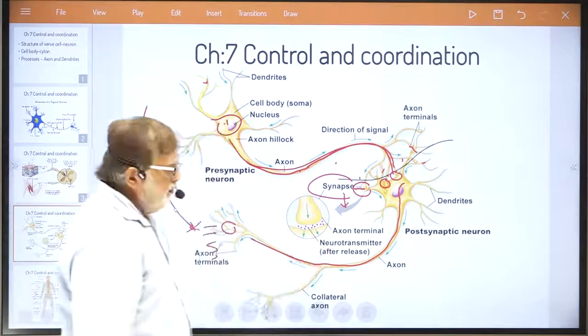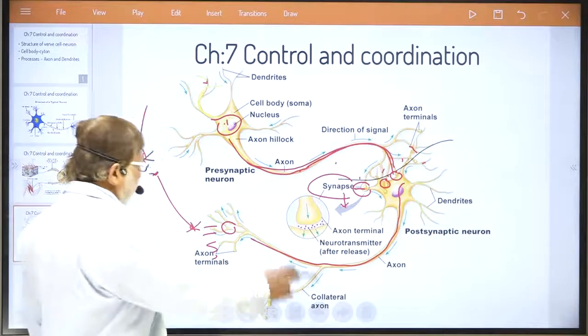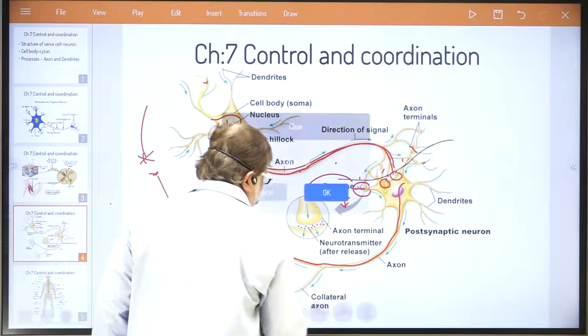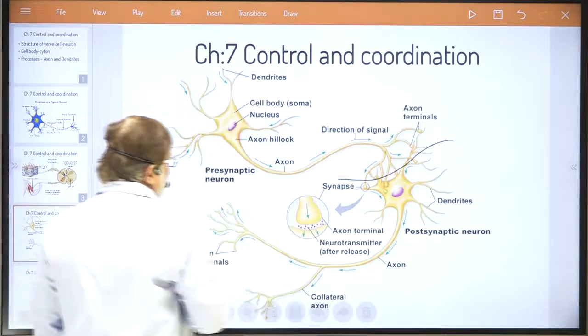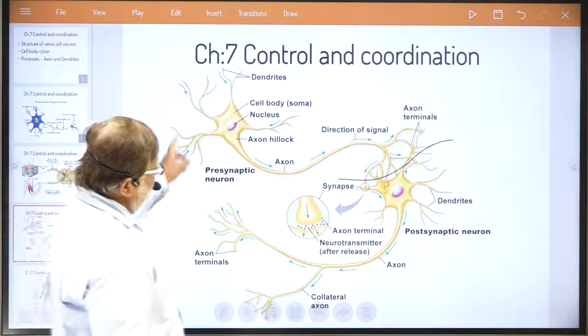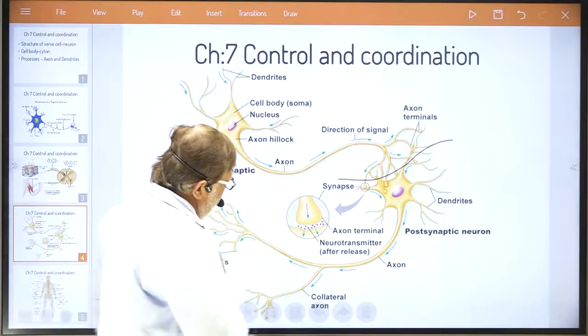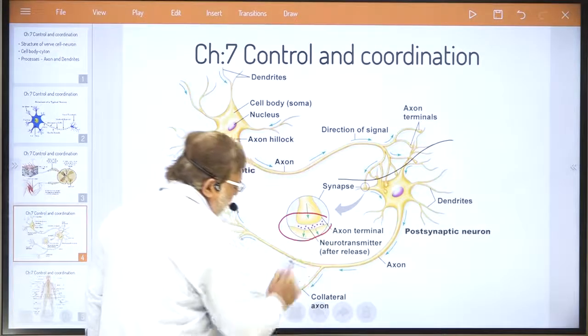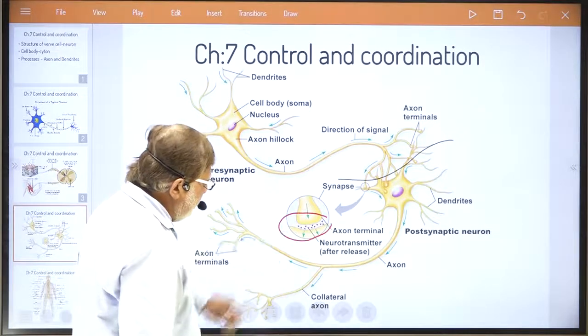That you should note down. You understood this? So this is how nerve fiber works. Try to understand what I have just explained. You are able to see this also, axon terminal and neurotransmitter after release.